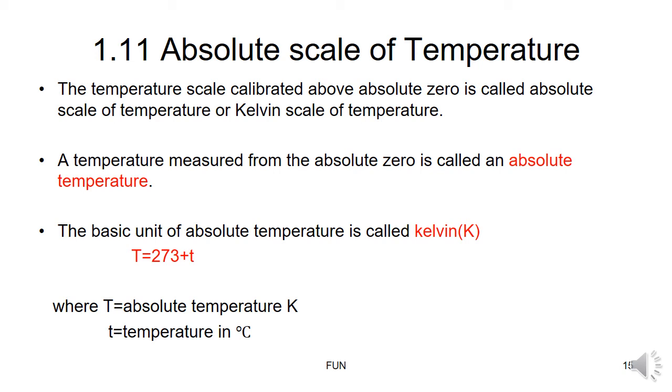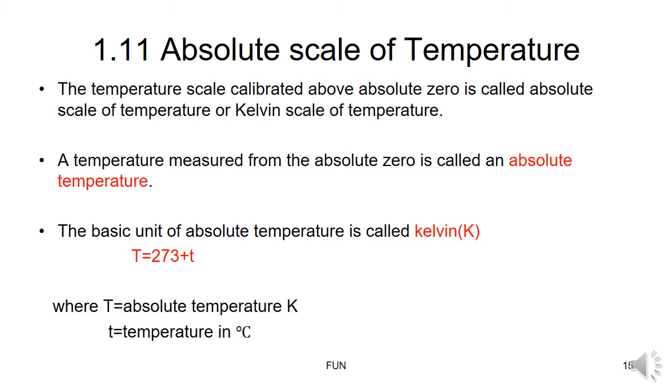The basic unit of the absolute temperature is Kelvin. How will you convert the temperature to the absolute scale? We take 273. If it is 27 degrees centigrade, what is the absolute scale of temperature? Capital T is equal to 273 plus 27, which is 300 Kelvin. 300 Kelvin is the absolute scale of temperature.